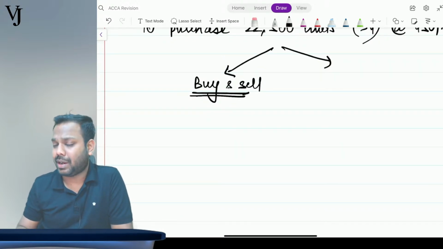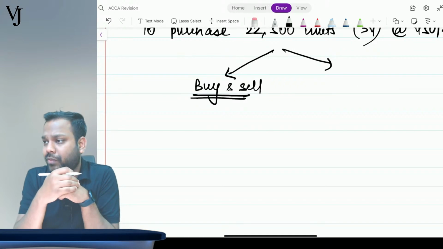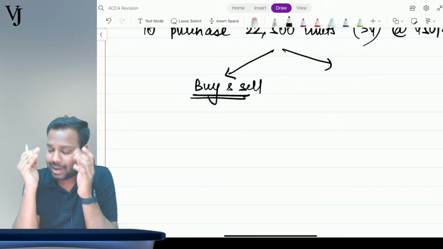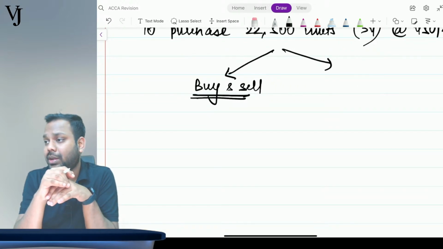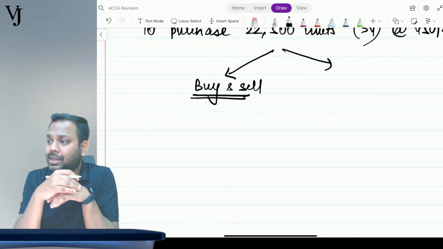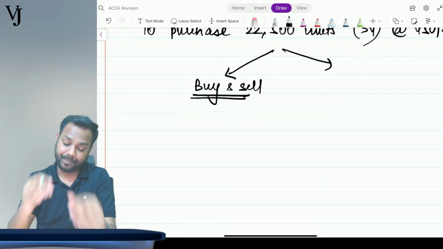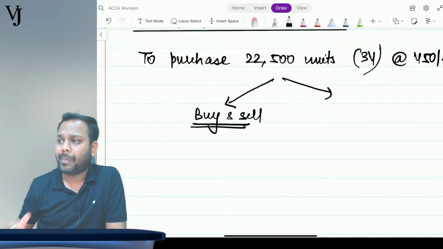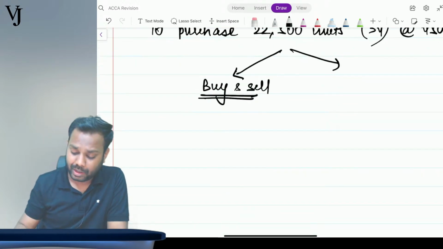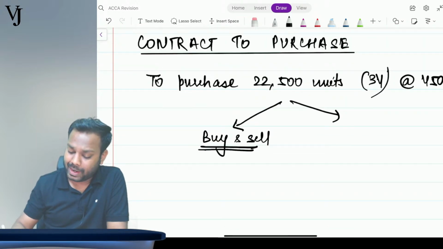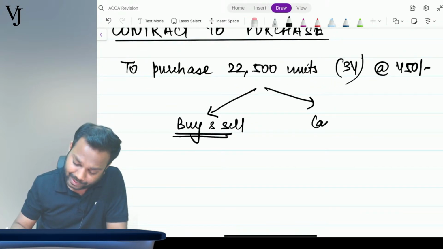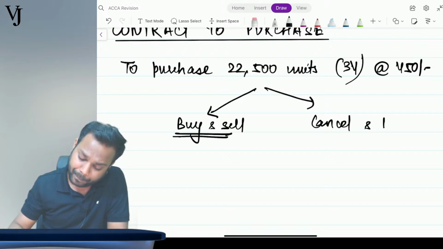Rishita, don't worry. Okay, you are saying provision will be there in liability, but understand the logic behind that. Again, Tamanna, yes, it is a case of onerous contract, but let me prove it first. All of you are correct, but let us discuss this. Option 1 is buy and sell. Option 2 is cancel and pay penalty.